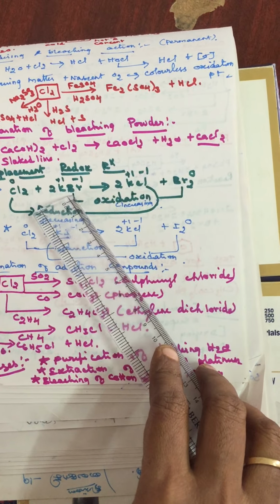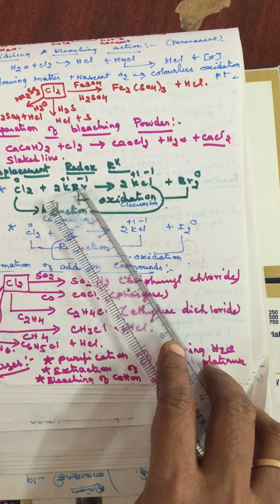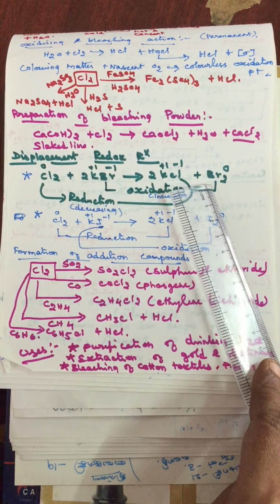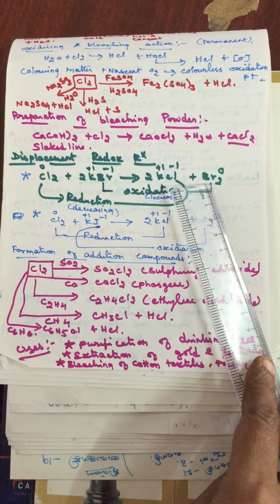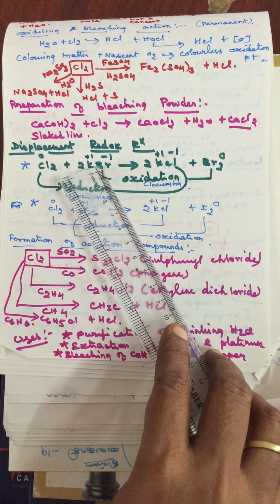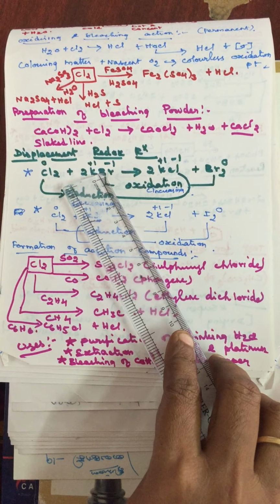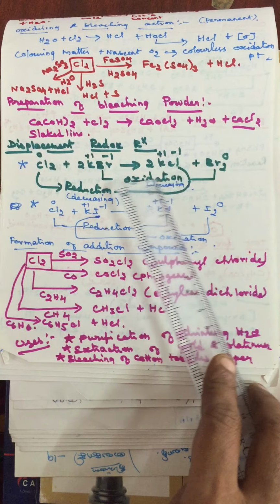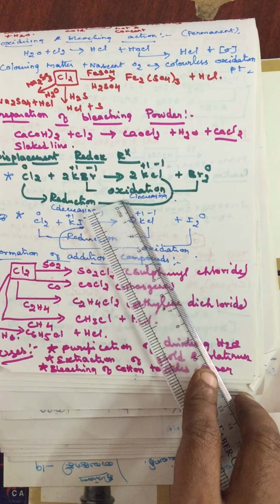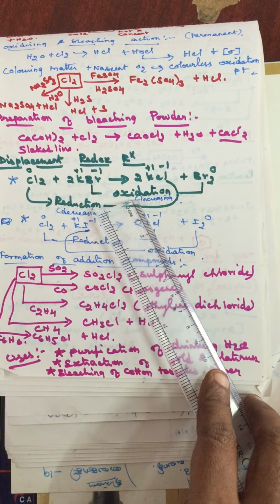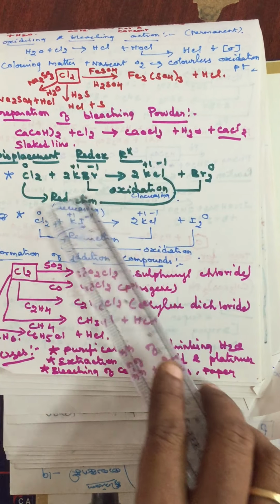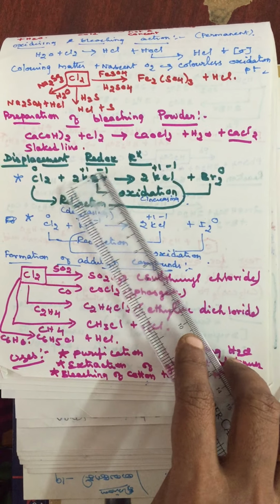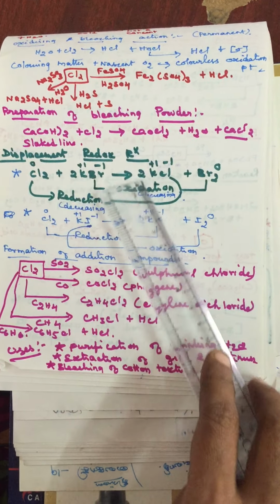Whereas in potassium bromide, bromine exists in the -1 oxidation state. After the redox reaction, it changes into bromine, whose oxidation state is 0. So from the -1 bromide ion, it converts into 0 oxidation state of bromine. Therefore an increase in oxidation number is called oxidation. Okay, so this is a very important 3-mark question. Explain the displacement redox reaction with an example, then you have to write this.